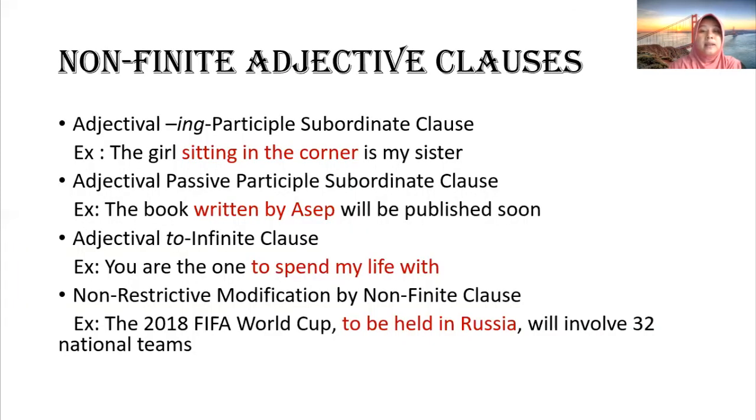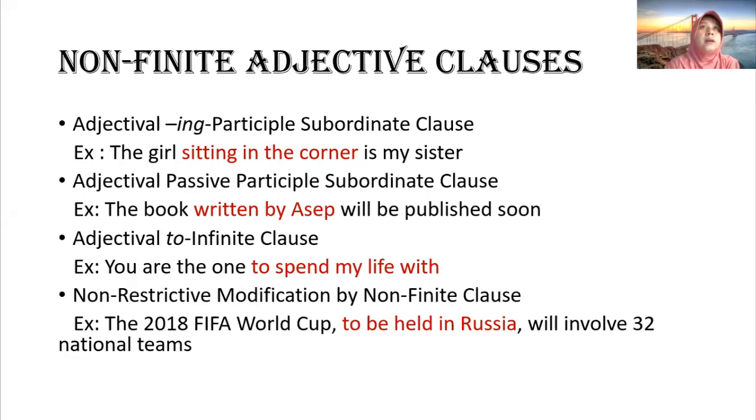Okay, next. This is the example of non-finite adjective clause. For example, adjectival in participle subordinate clause. The example sentence is the girl sitting in the corner is my sister.